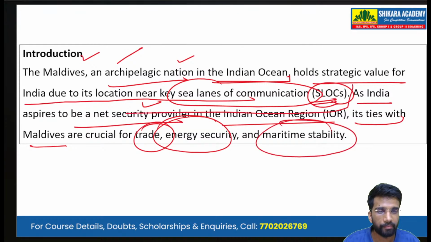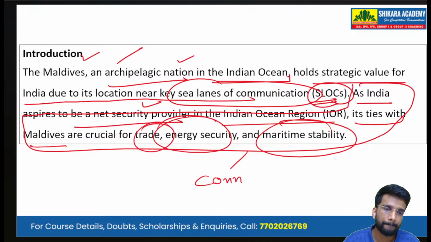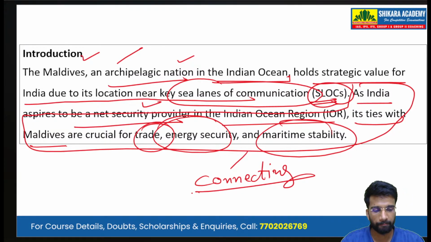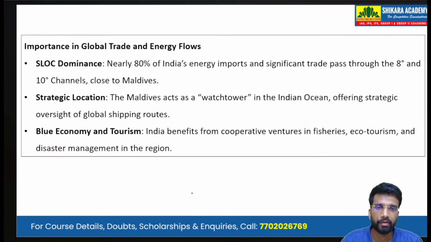So, this is our connecting line, a line which connects the introduction with the body. So, it prepares the examiner as to what is written next.